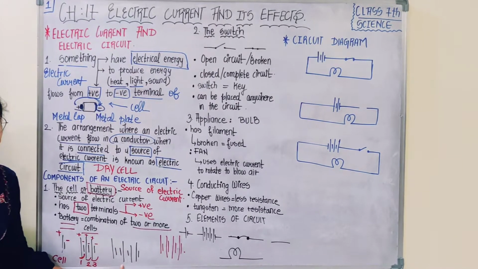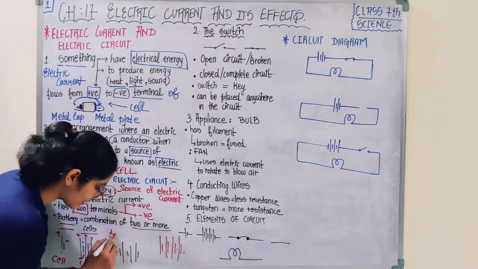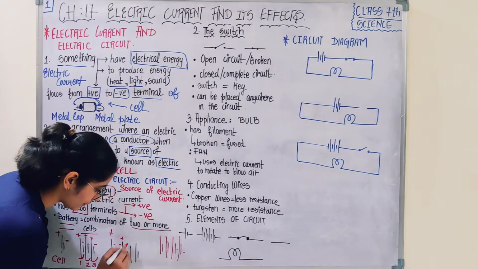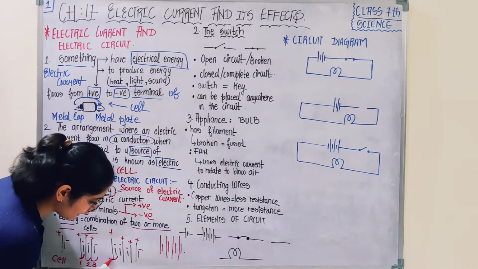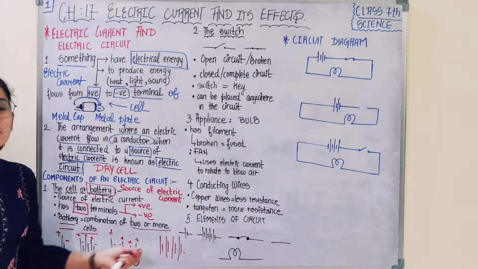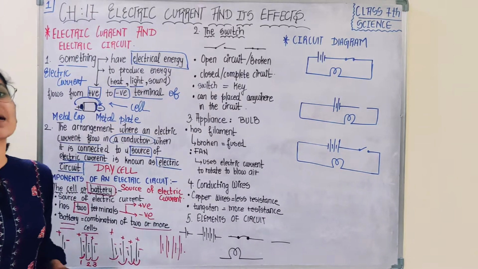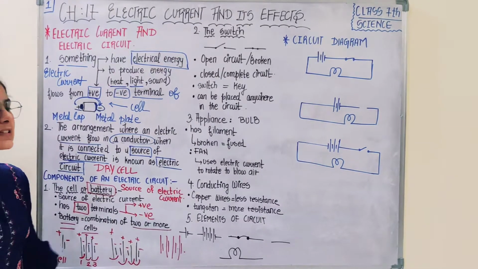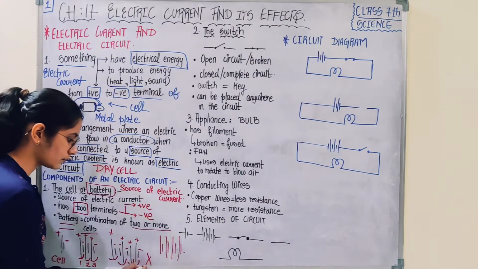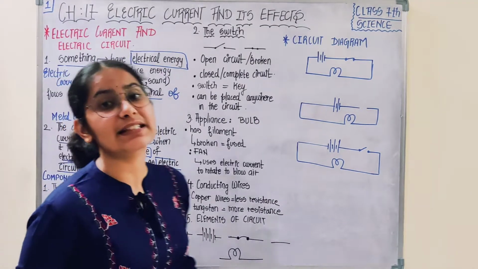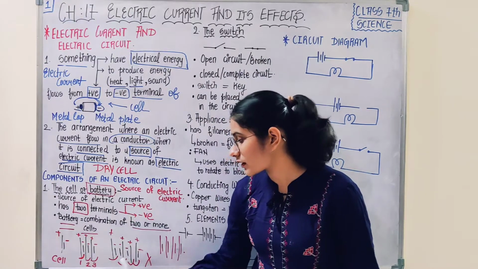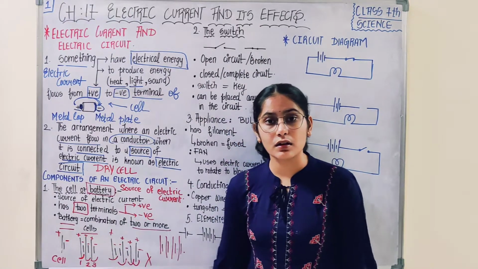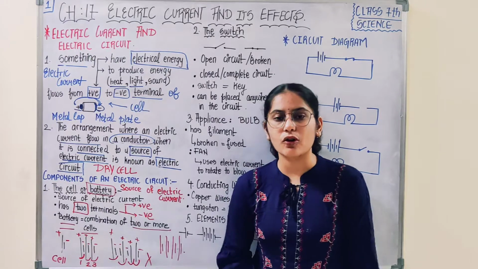This is a battery of, you count, positive, negative, positive, negative, positive, negative, positive, negative, 4 cells. So you would now be saying that this is a battery of 4 cells. I say this is not a battery. Now you rectify your mistake. Why did ma'am say that this is not a battery? It is containing 4 cells.